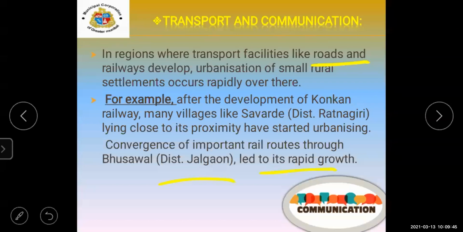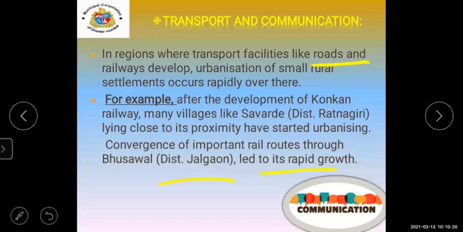Now here, in some regions, see students, transport facilities like roads and railways are being developed. Urbanization of small rural settlements keeps increasing rapidly. Slowly, there will be industries over there. Other facilities develop slowly, the roads and other modes of transport also. So we can easily transport our goods and other services, and we can have means of communication over there.